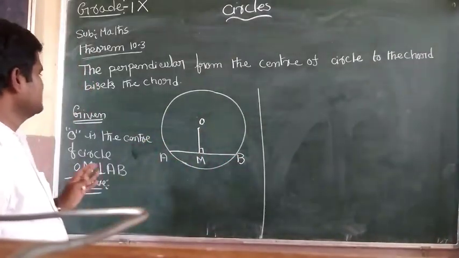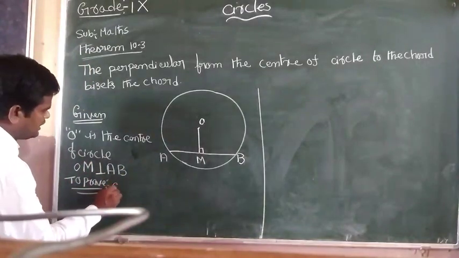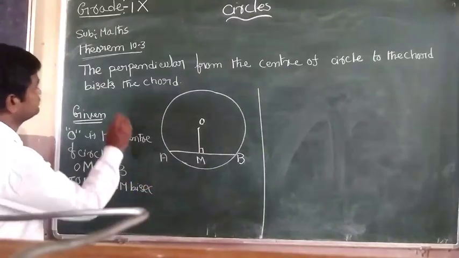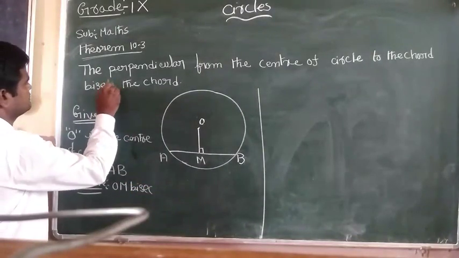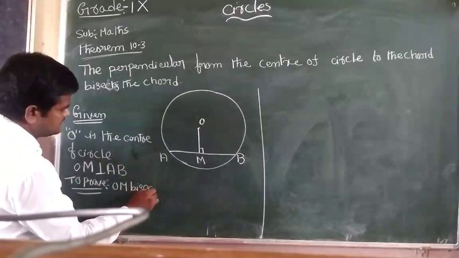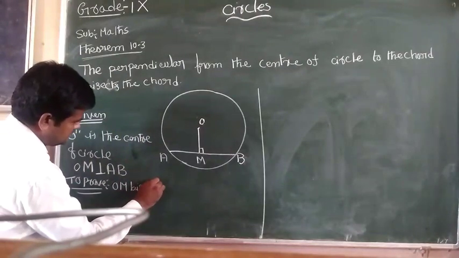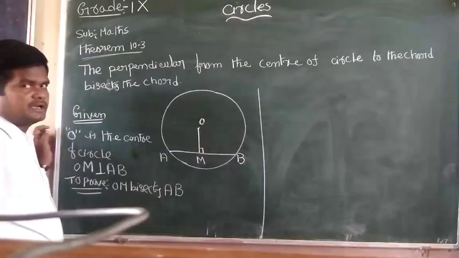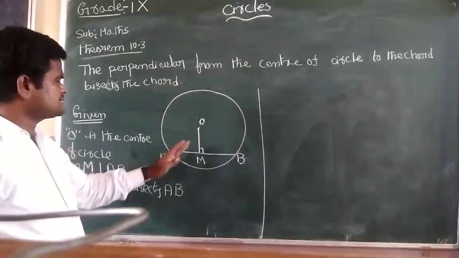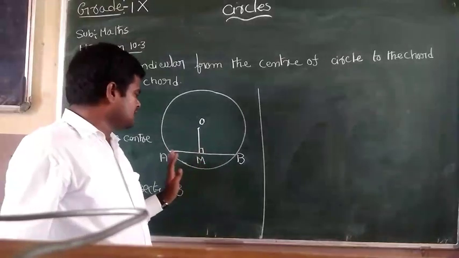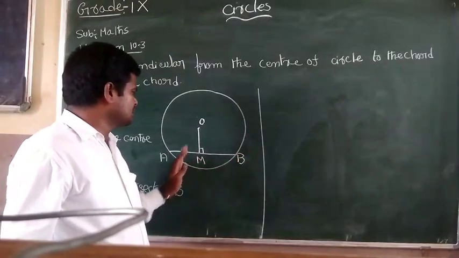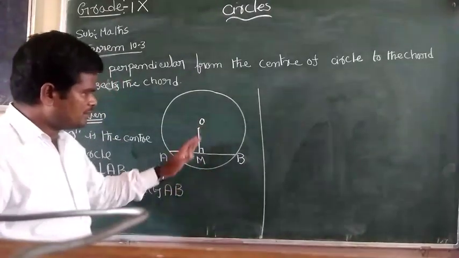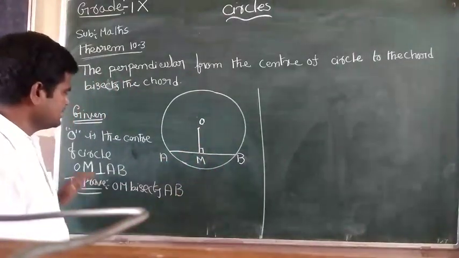OM bisects AB. That means OM divides AB into two equal parts.